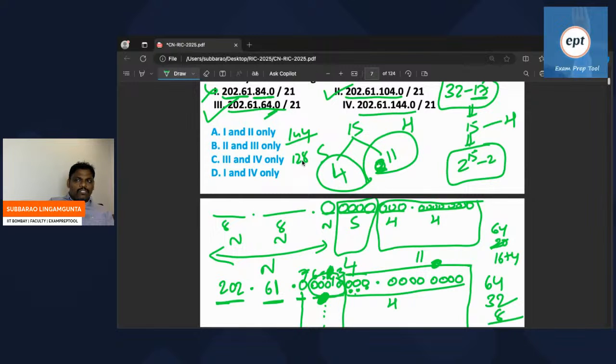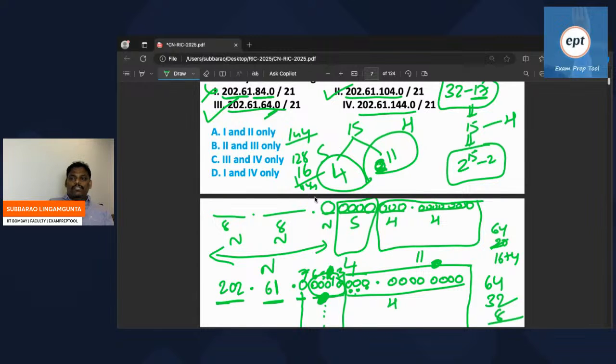If you see the remaining, 2 plus 10, 12, 12 plus 4, 16, 16 required. I can directly write 16. What about 144? Possible? 16 required, 128 plus 16. Please check if anything is wrong. 144 required.